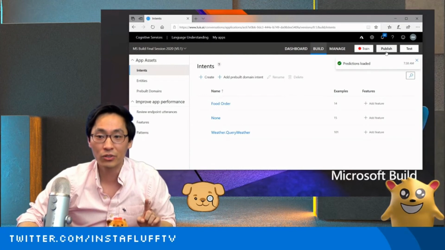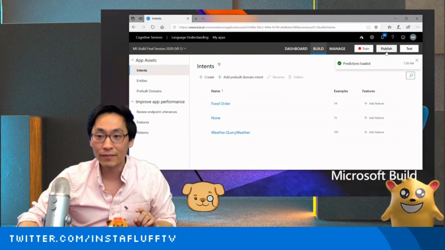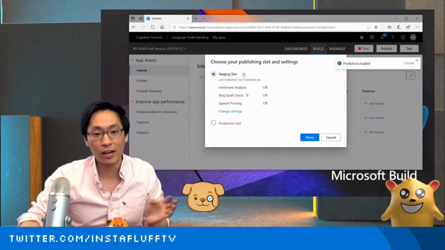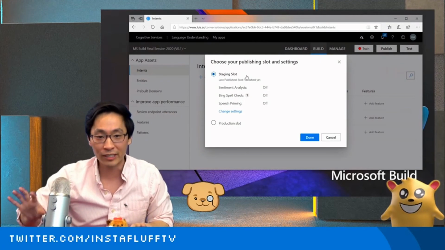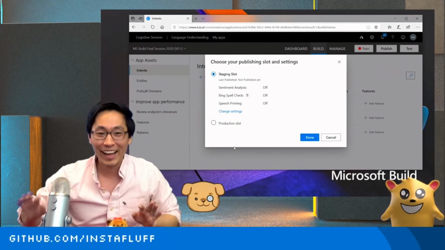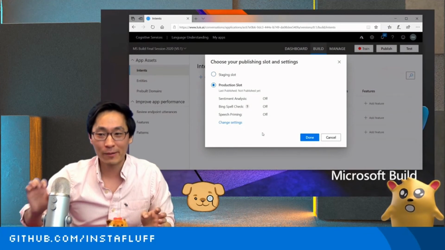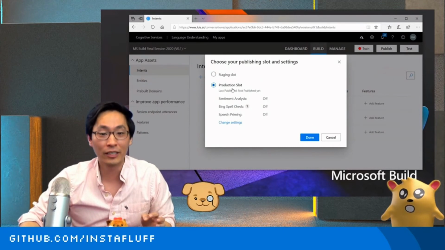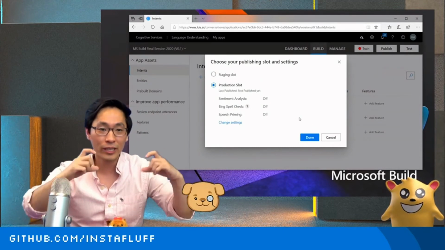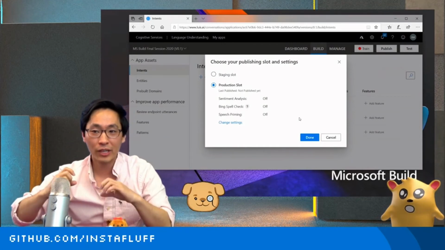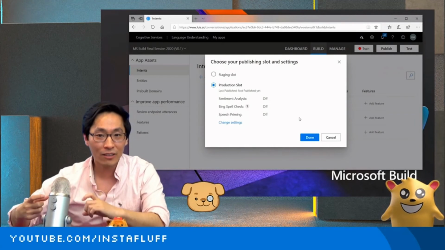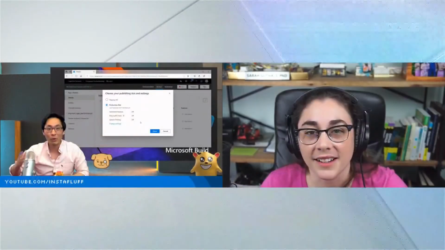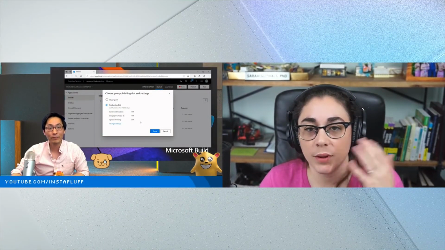Once you're ready to integrate this with a finalized app, all you have to do is click this publish button. The staging slot is like the testing stage, to see whether or not it's actually working. And if you want to actually go live with a really fast and performant API where you want to get the results back very quickly, then you can click and publish to production. Essentially what you'll get is a URL and your Azure API key. As long as it's safe, you can integrate it in any sort of web app that you want.